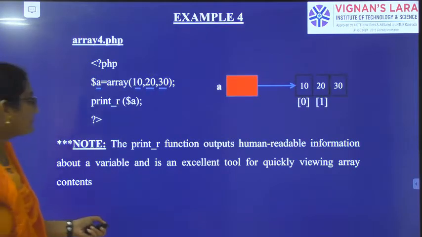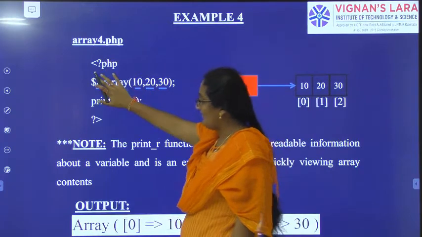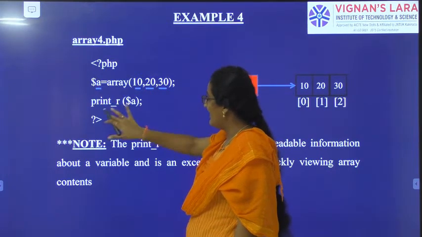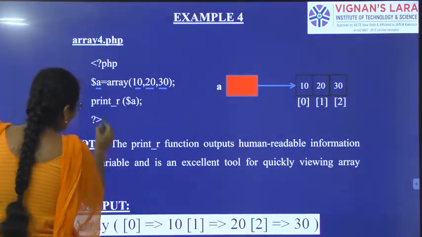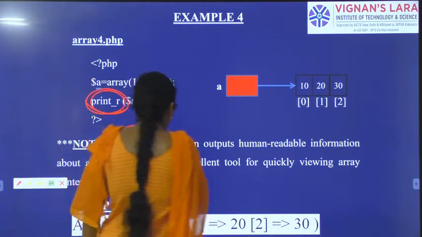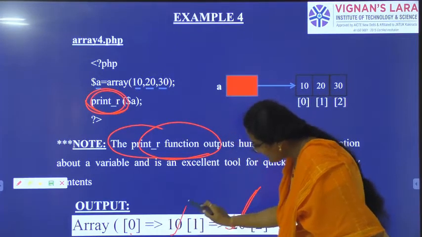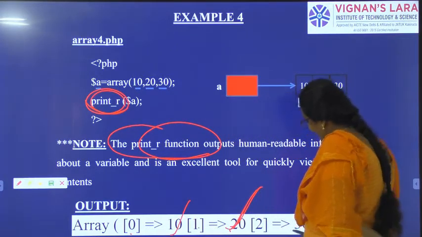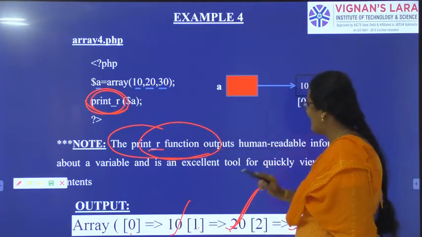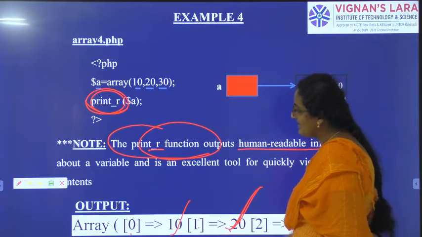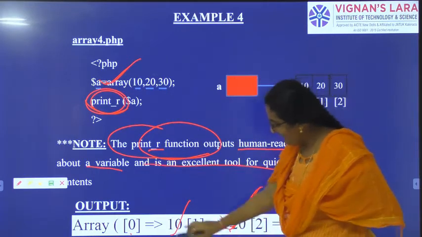So see here, that's it, simple. The array is the same, the array elements are the same, the program is also the same. But we are using the print_r statement, so we will get the output like this. Array of 0th element is 10, first element is 20, second element is 30. Very specific output we got, because print_r gives human readable information about a variable. Here the variable is an array. And it is an excellent tool for quickly viewing array elements.